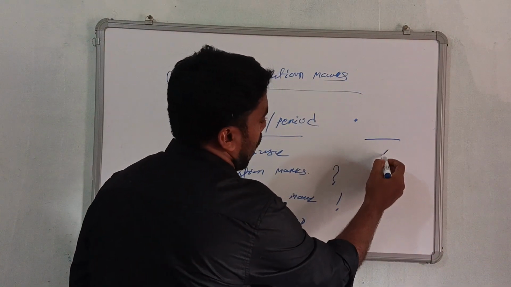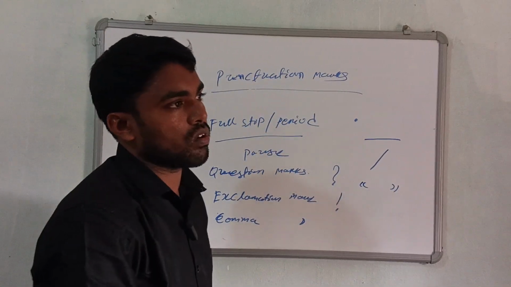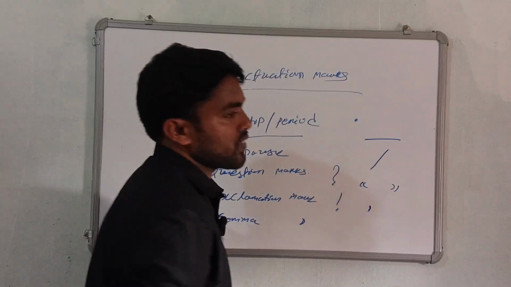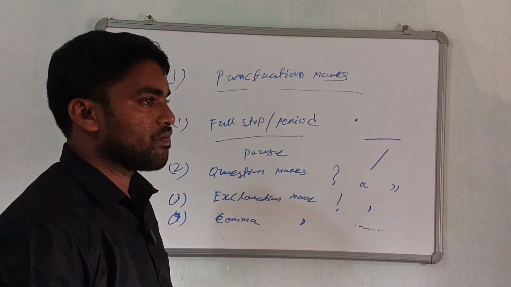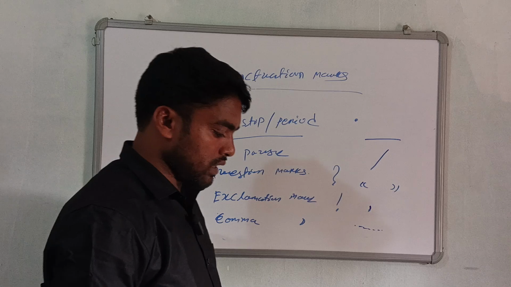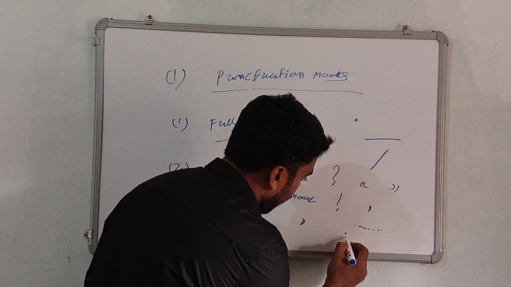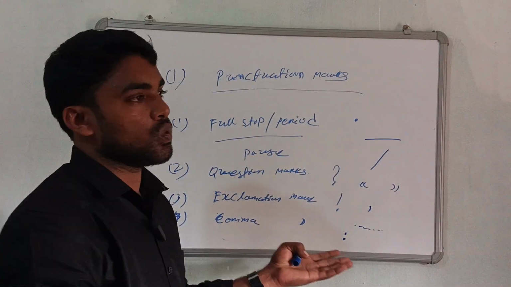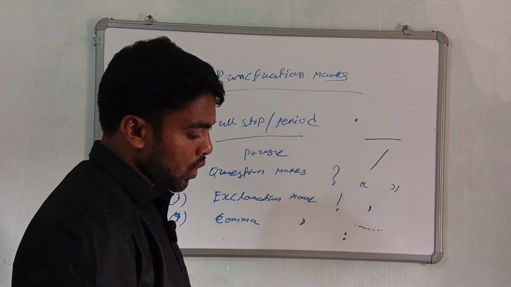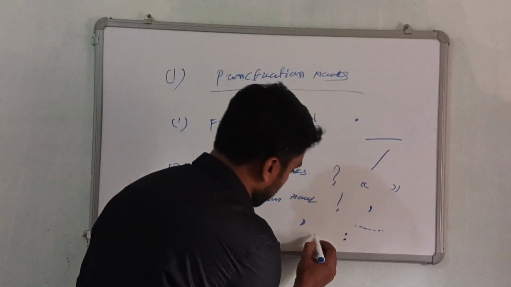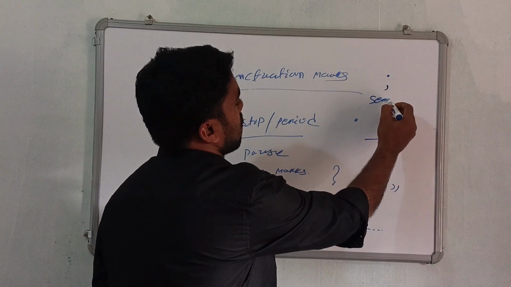Dash, slash, then inverted commas, single and double, apostrophes, and ellipsis. An ellipsis separates a series. Another punctuation mark is the colon, used for a quotation. And the semicolon is also used in compound sentences. This is the semicolon mark.